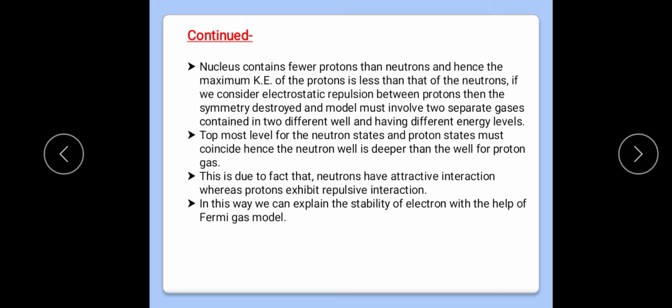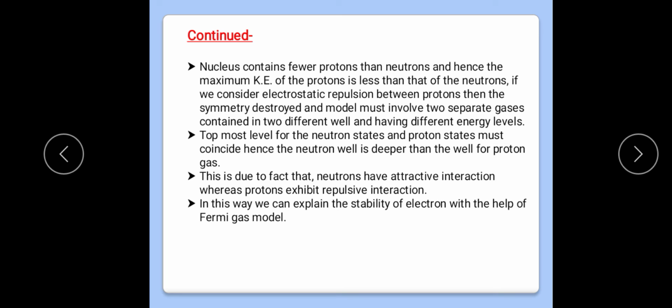Nucleus contains fewer protons than neutrons, and hence the maximum kinetic energy of the proton is less than that of neutrons. As we studied in our module first lectures, in that stability curve I explained to you that as the nucleus gets larger in size, greater than mass number 20, then due to proton repulsion we add extra neutrons to balance that repulsive Coulomb force.